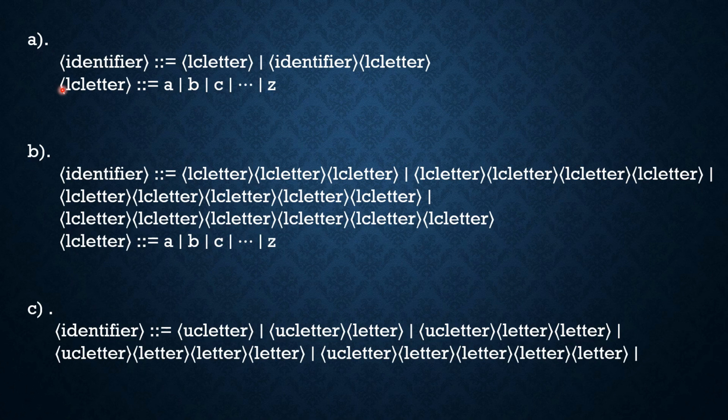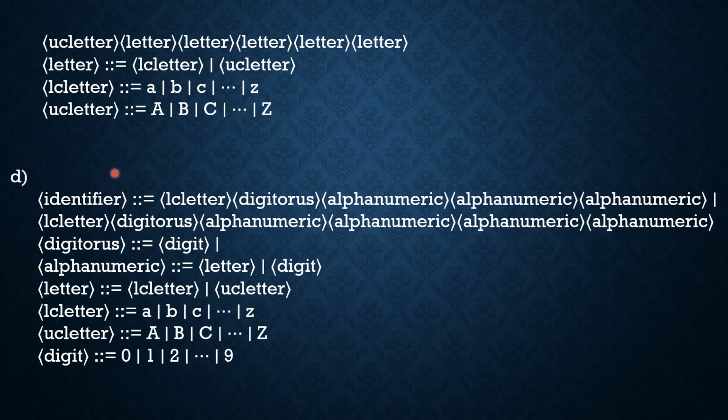First one, identifier to lowercase letter, identifier lowercase letter. Lowercase letter to a, b, c, up to z. Identifier to lowercase letter, lowercase letter, lowercase letter, lowercase letter, and continue so on. And the lowercase letter having a, b, c and up to z. Same Backus normal form for this C1, Backus normal form for the D1.